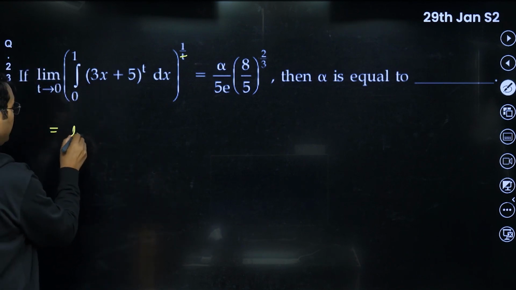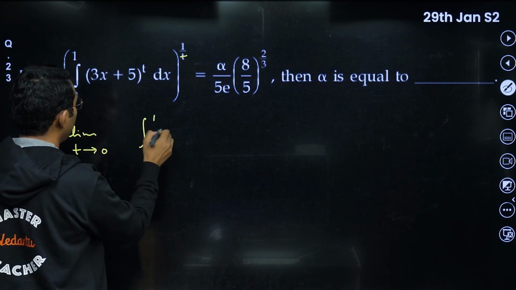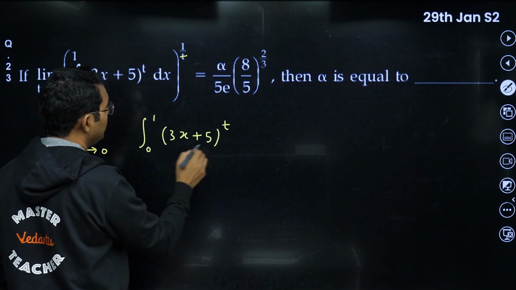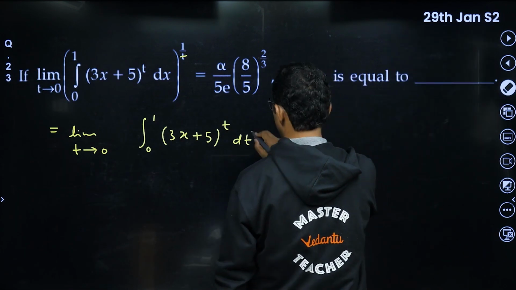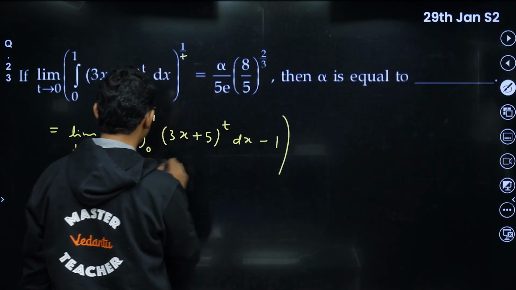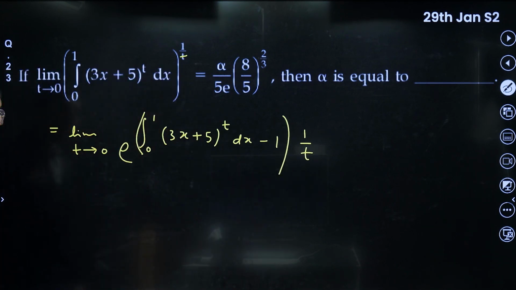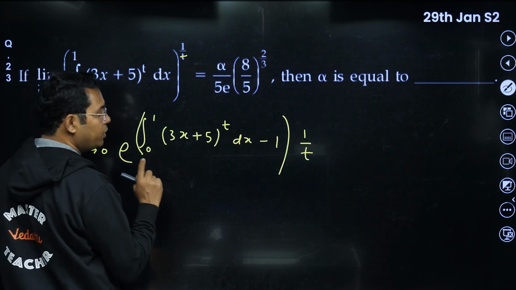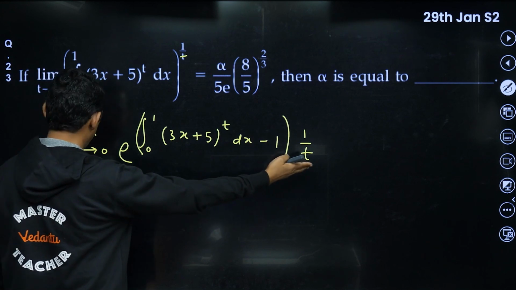Now to find this, again same thing, t approaches 0, we will write this as the integral from 0 to 1 of (3x plus 5) raised to the power t dt, because the base is tending to 1, so I will subtract 1 here, and this will be multiplied with 1 upon t, and this whole thing is raised to e. That is the question. Now after this limit t approaches 0, what we need to do is apply L'Hopital's rule, because that is 0 and that is also 0.